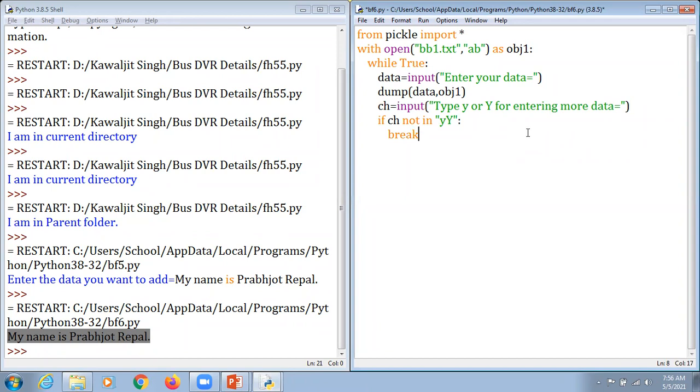If I had written here if ch in y then break, what would it do? Whenever you enter the y, it would be eliminated or stop your program. But here what we have mentioned is if ch not in y, then you can break that particular program.